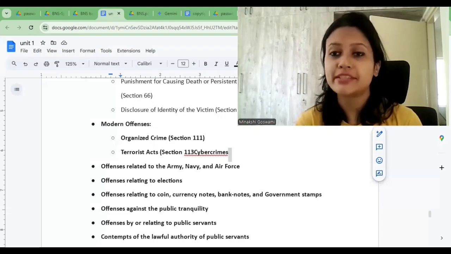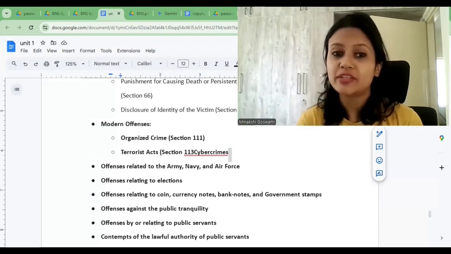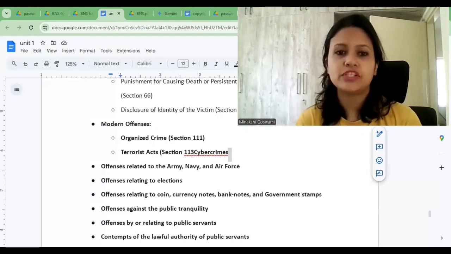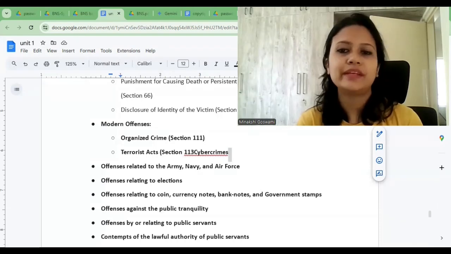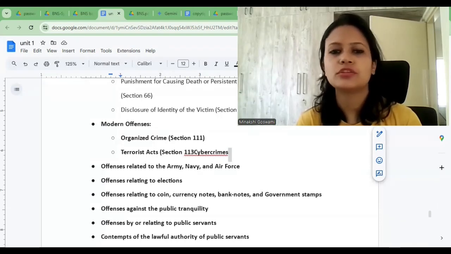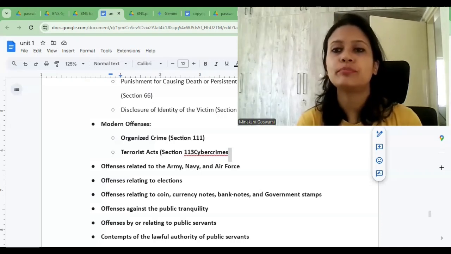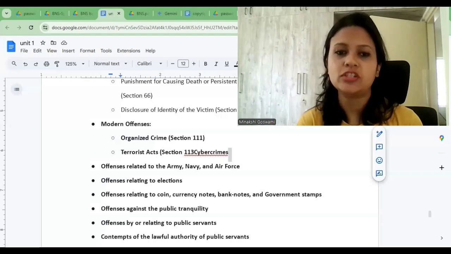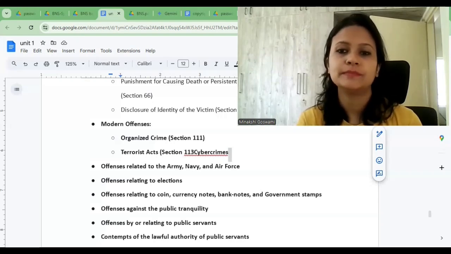Next feature is offenses related to Army, Navy, Air Force, etc. So BNS addresses such offenses which are like abetting mutiny, abetting desertion, and wearing garb or carrying tokens used by soldiers, sailors, or airmen, etc. Those offenses are also made a part of BNS. Then offenses relating to elections. BNS covers offenses relating to elections, including bribery, undue influence, personation, making false statements, etc. All of that is included.